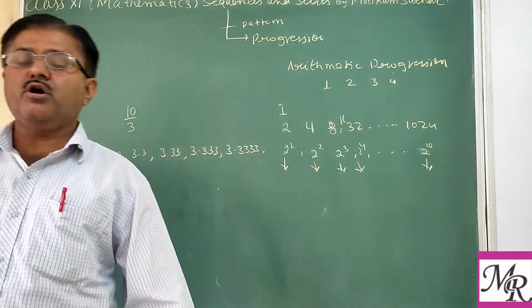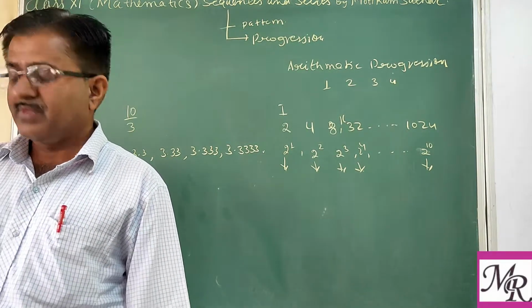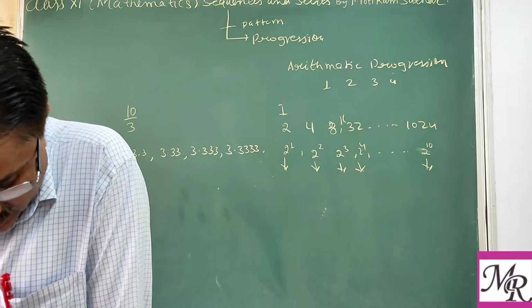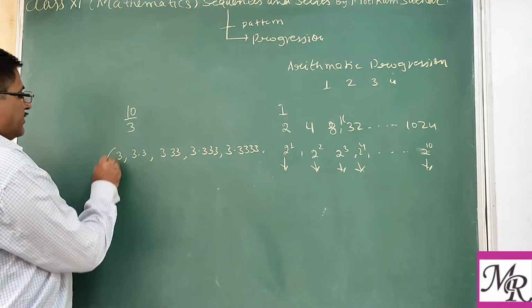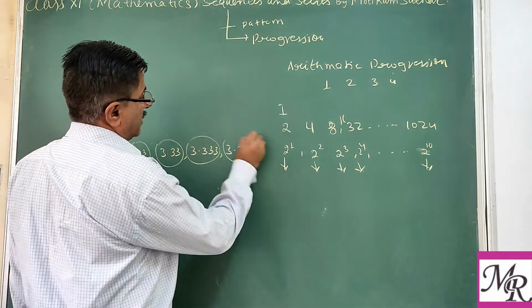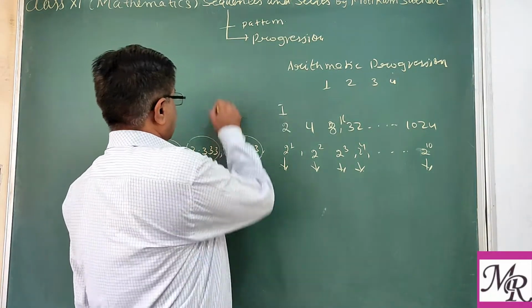This also forms a sequence because it has some pattern and you can easily identify the terms. The various numbers occurring in a sequence are called terms.